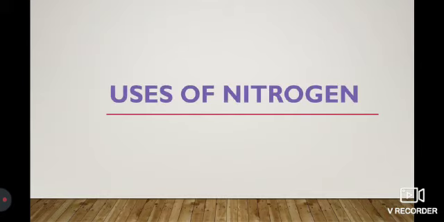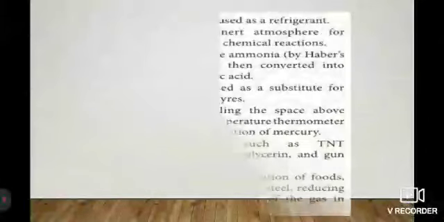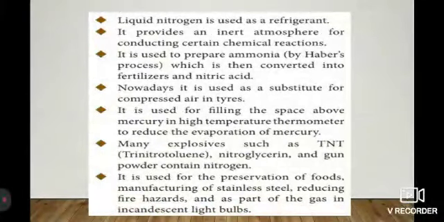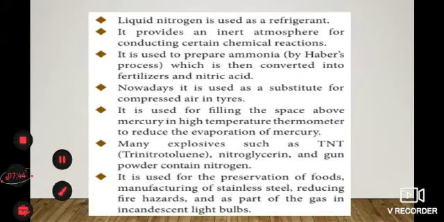Next we will discuss the uses of nitrogen. The first one is liquid nitrogen, which is used as a refrigerant. That is, at low temperature the gaseous form of nitrogen is converted into a liquid state, and that liquid nitrogen is used as a refrigerant, that is, a coolant. And nitrogen is used to prepare ammonia by the Haber process.